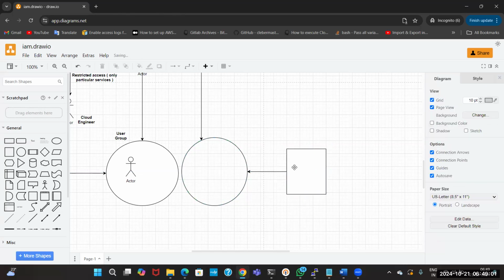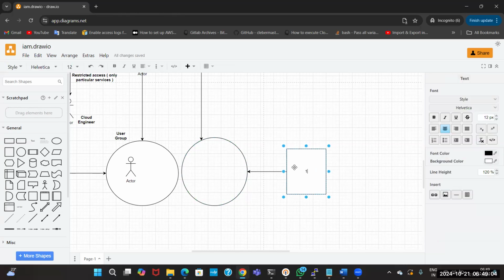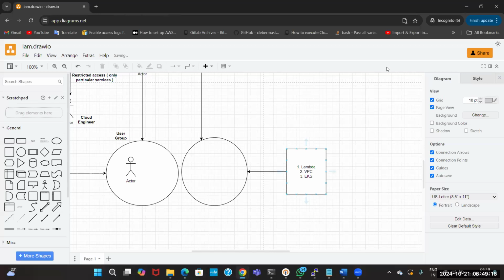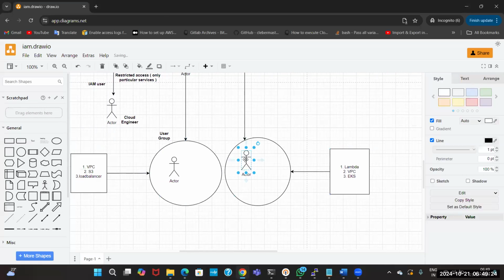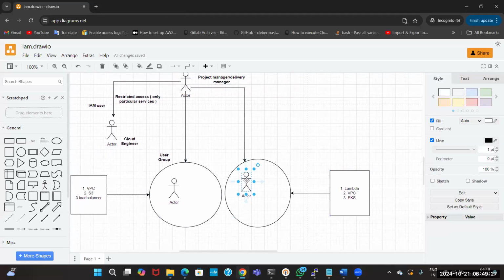Now I will give a list of different or same permissions over here. Now a new developer user has joined, and I want to add him into this group, where this group has these kinds of permissions.